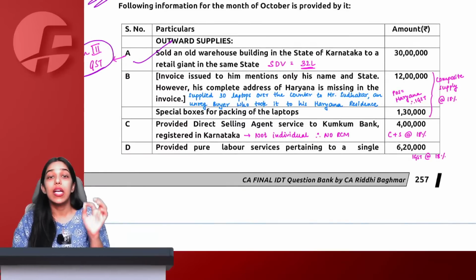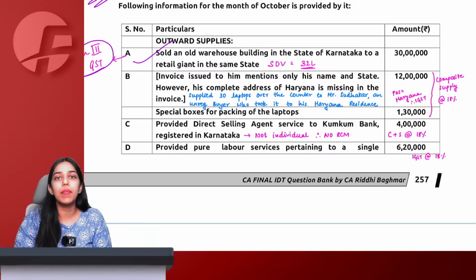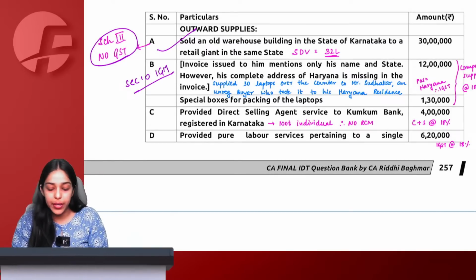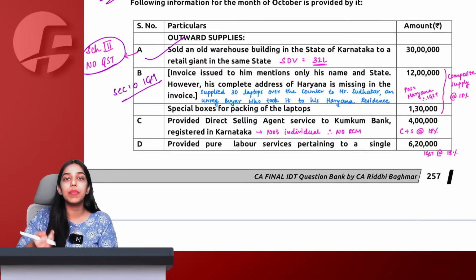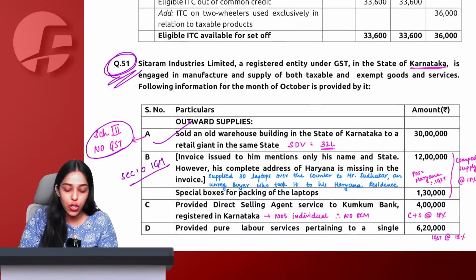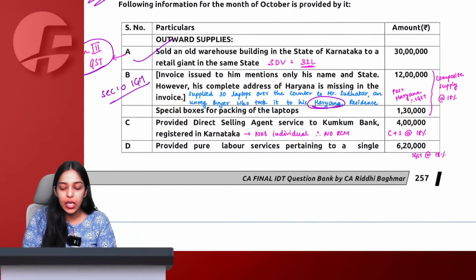Now in this case, even if you are not giving your full address, you are only giving the state name from where you are, that is also fine. That state only becomes your deemed place of supply. Open section 10 of IGST Act and you will find this point. So here in this case, because the recipient has said that he is going to take the goods to Haryana, Haryana only becomes the place of supply. The supplier is from Karnataka and the place of supply is Haryana, which means IGST will be applicable. IGST at the rate of 18%.